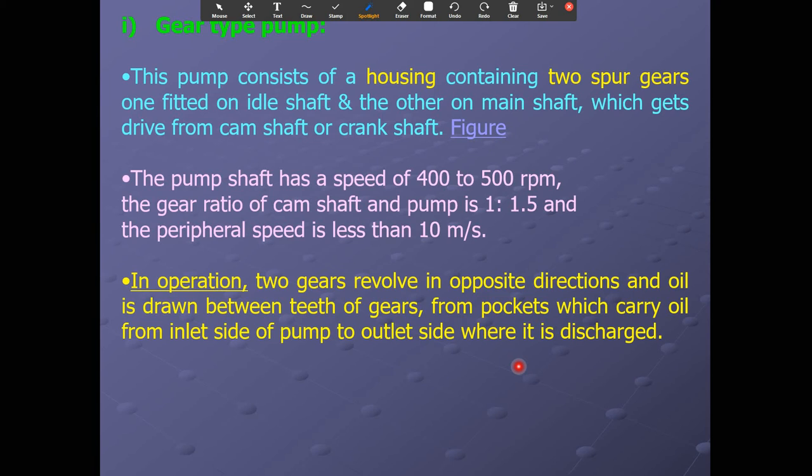Now the gear type pump. This pump consists of a housing containing two spur gears, one fitted on an idler and the other on a main shaft, which gets the drive from the camshaft. That is shown in the figure. The pump shaft has a speed of 400 to 500 rpm. The gear ratio of camshaft and pump is 1 to 1.5, and the peripheral speed is less than 10 meters per second. In operation, two gears revolve in opposite directions and oil is drawn between the teeth of the gears from the pocket which carries the oil from the inlet side of the pump to the outlet side where it is discharged.